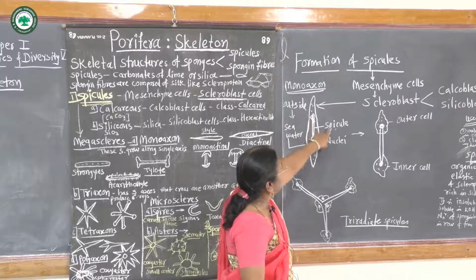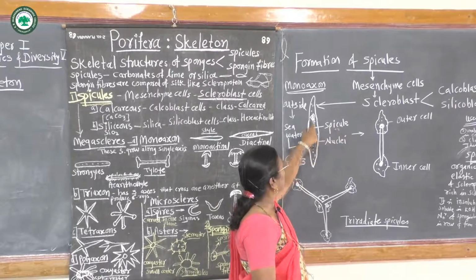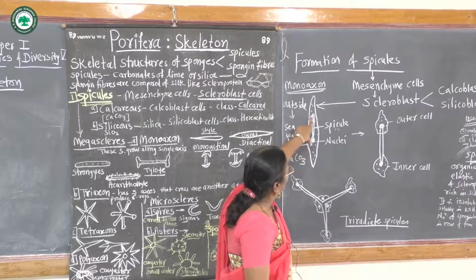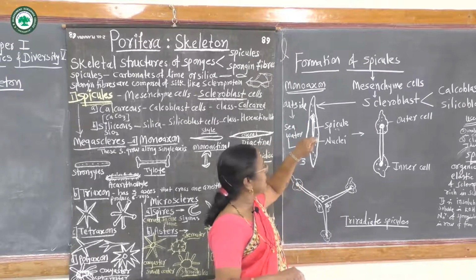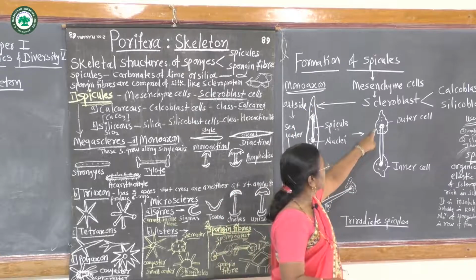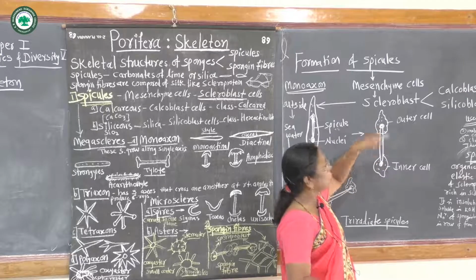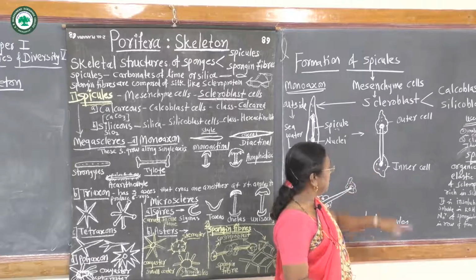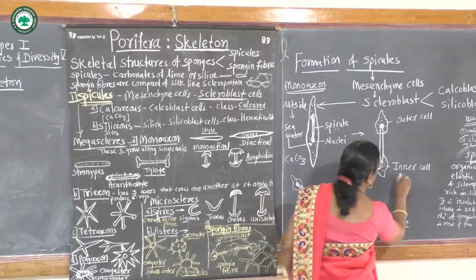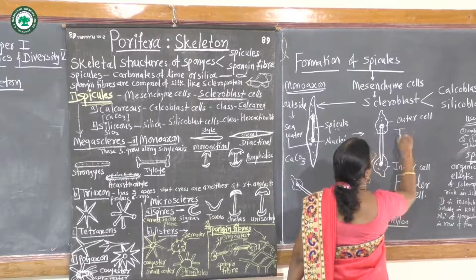When the spicule lengthens, or increases in length, both the nuclei move apart from each other and the scleroblast cells divide again. They divide into two, one going to the outer side and another to the inner side. The inner cell is called the founder cell, and the outer cell is called the thickener cell.